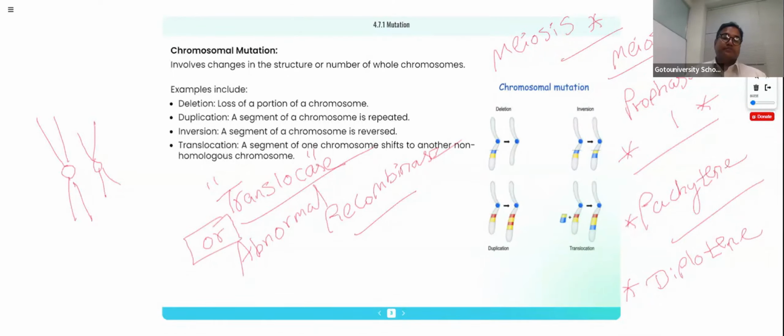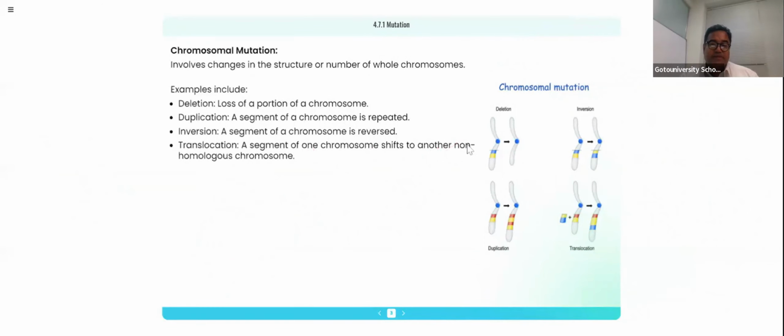Translocase or abnormal recombinase starts in the pachytene stage and ends in the diplotene stage, and these are the substages of prophase 1. So in the pachytene and diplotene stages of prophase 1, this translocase works and brings misappropriate chromosomal segment exchange. Like this, we need to bring the concept. Then only your answer secures full marks. Now, the next major segment in the concept, if we talk in detail,